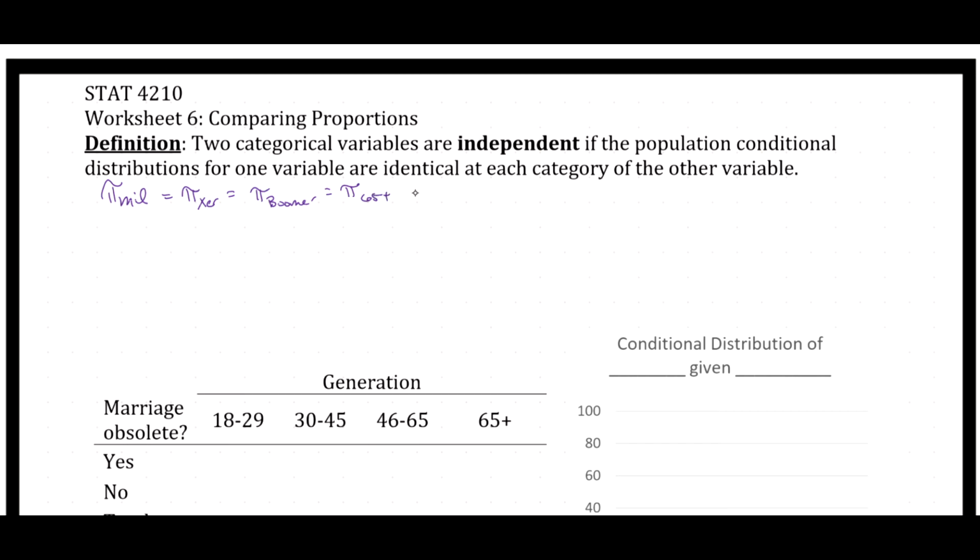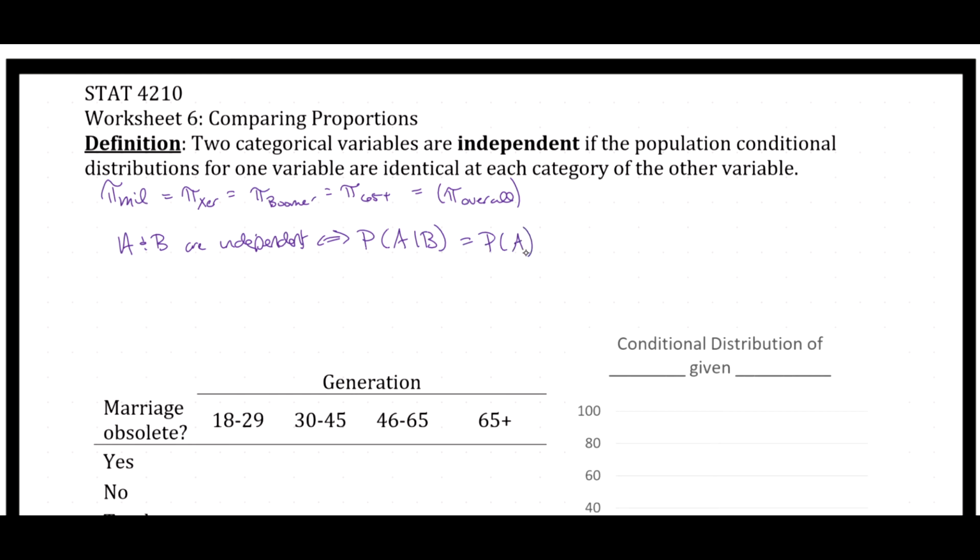And we could even write this, because these are all the same, we could say this is the same as pi overall, that there is just some overall probability of believing in marriage, probability of belief in marriage views. This comes from a rule of probability. We can say two events, A and B, are independent if and only if the probability of A given B equals the probability of A.